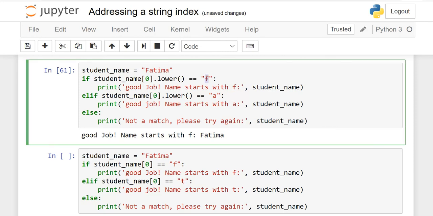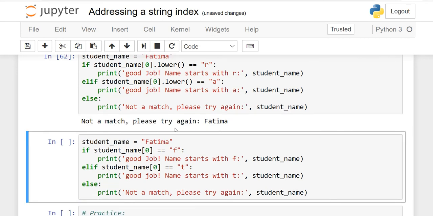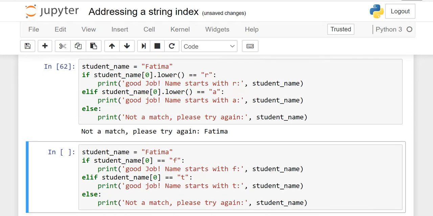Now suppose I make it R again. So if a student name starts with R, which is false, system will move to elif. It starts with A, no, it is false. Then you will see it will print not a match. See, not a match, please try again. I hope this is clear, right?